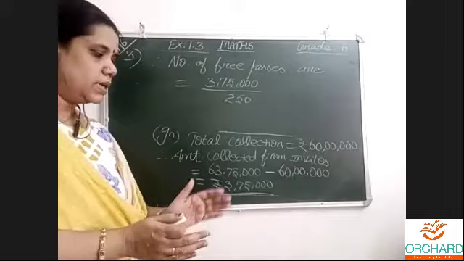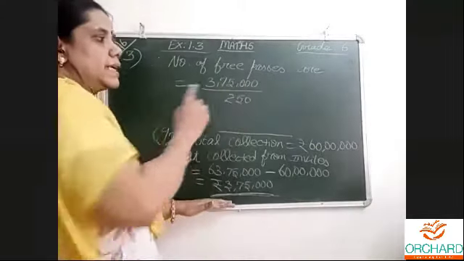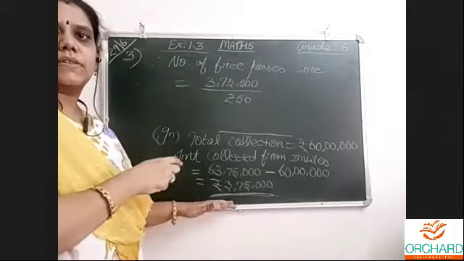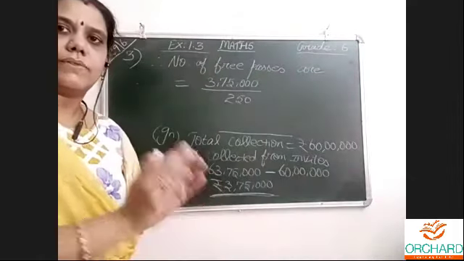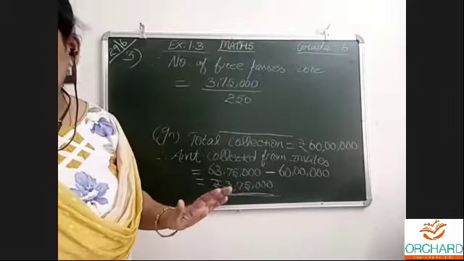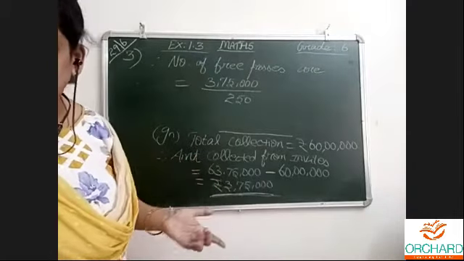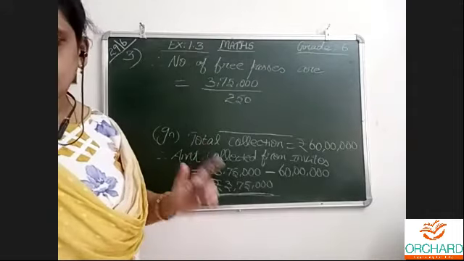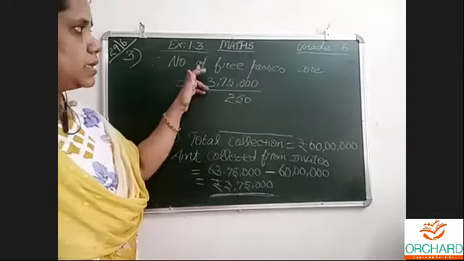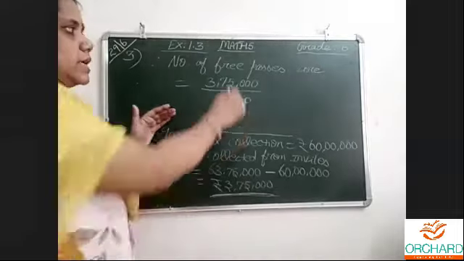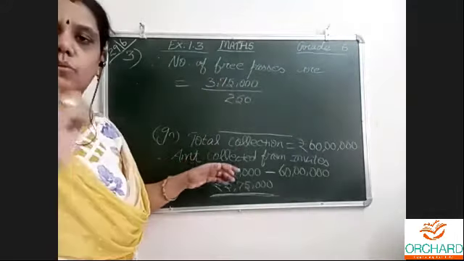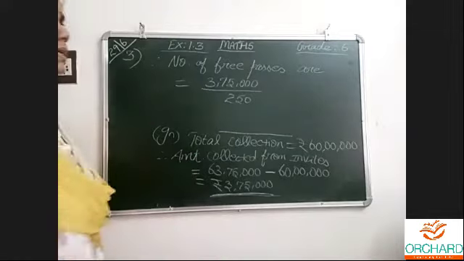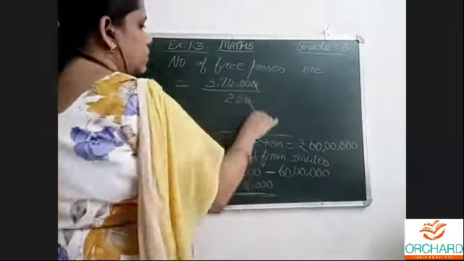The balance amount, divided by the ticket price. For one ticket, 250 rupees. So this many people, how much? Then only will we know how many people were given free passes. Because the question is like this: some people are invitees and they are given free passes. Now, how many free passes were given? To find the number of free passes, we divide the amount collected by the price per ticket. If I do that, the zeros cancel.